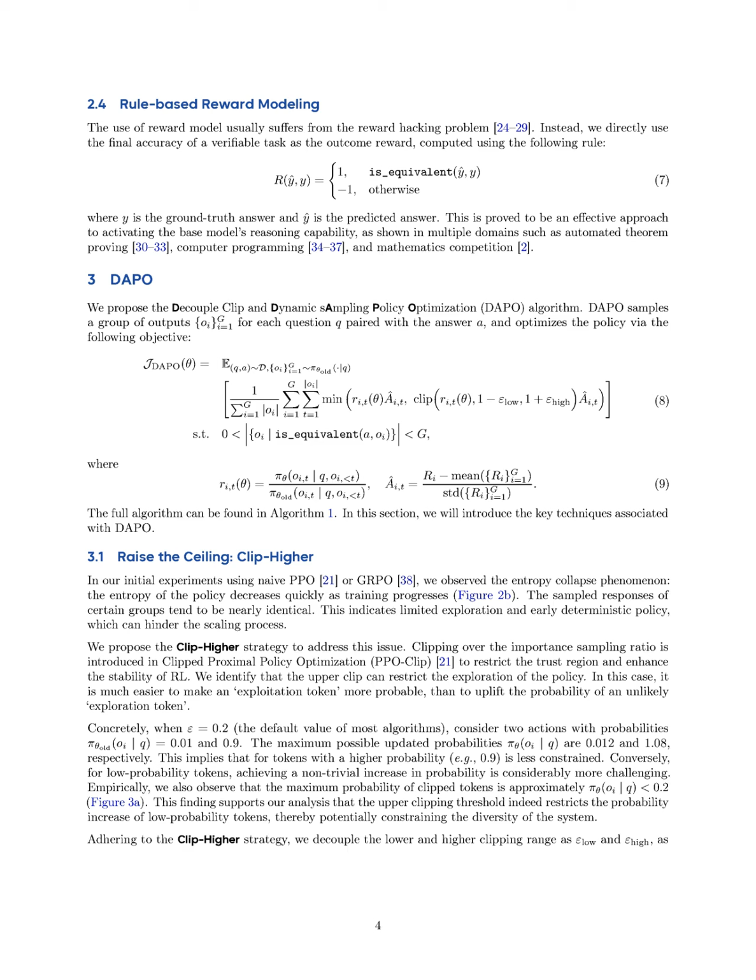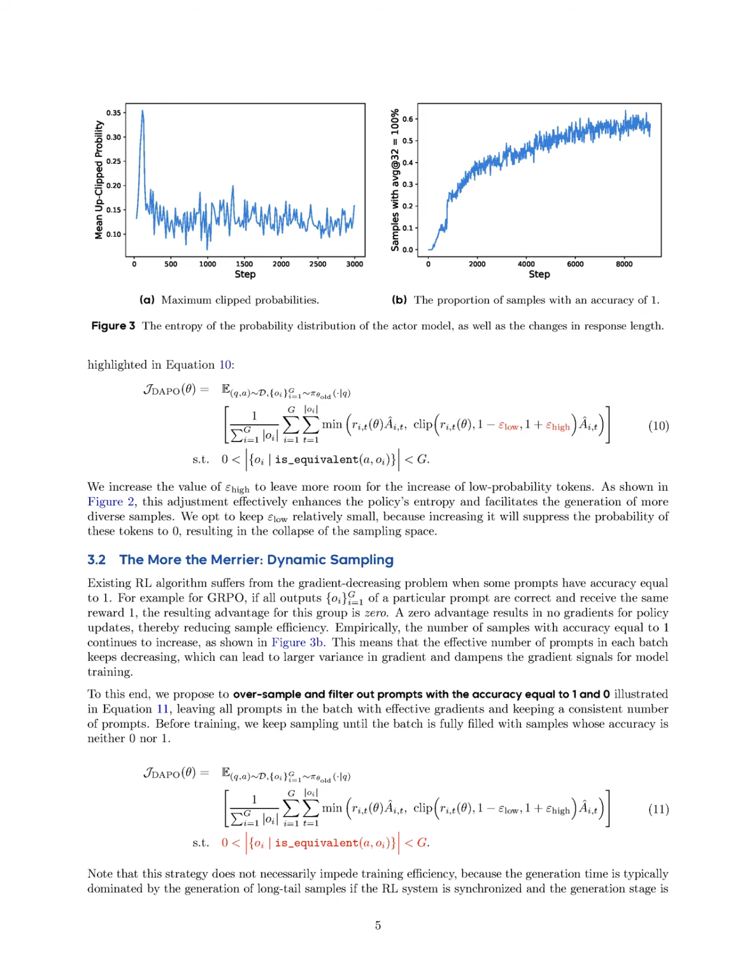Second, it employs the clip higher strategy, which decouples the clipping ranges for higher and lower probabilities, thereby promoting exploration and preventing entropy collapse by allowing low probability tokens to increase their likelihood more freely. Third, DAPO implements dynamic sampling, which filters out prompts with accuracy equal to 1 or 0, ensuring that only samples with effective gradients are included in the training batch, thus maintaining a consistent number of prompts and enhancing training efficiency.